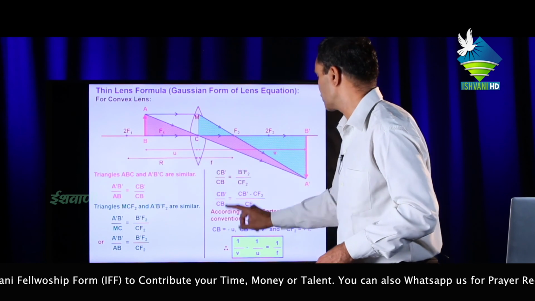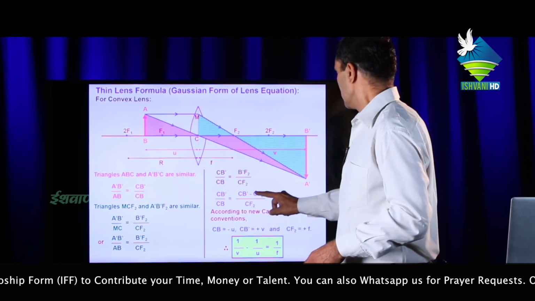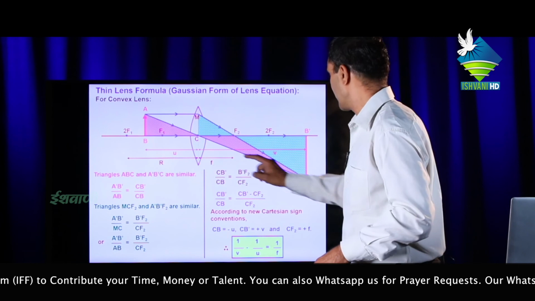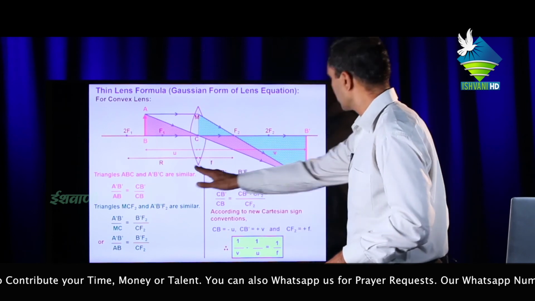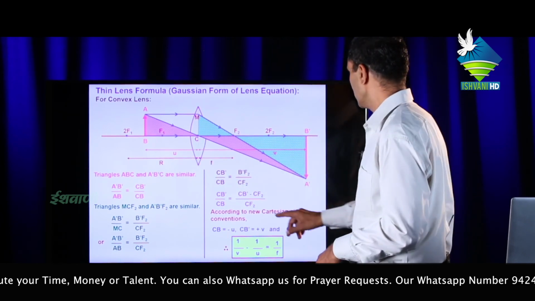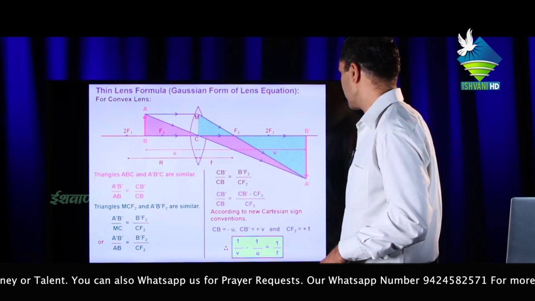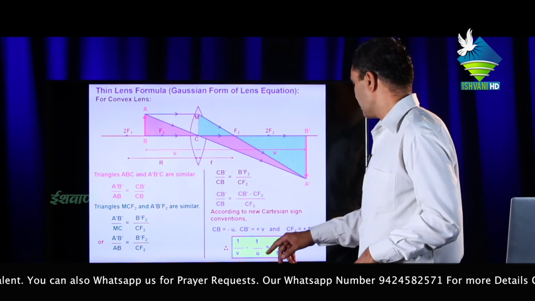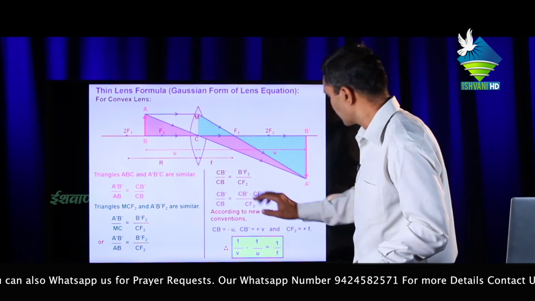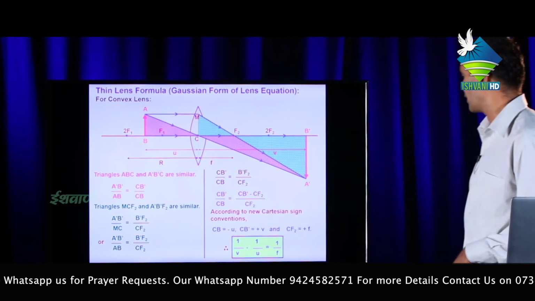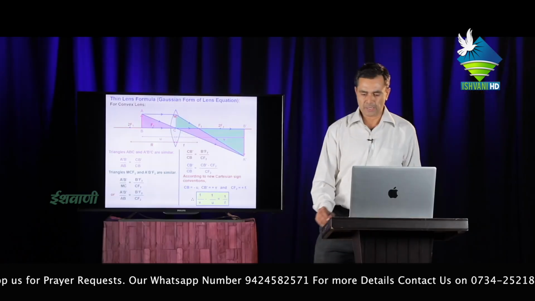CB' means minus U, CF2 is plus F, because it is in the direction of propagation of light, and CB' will be plus V. Putting all values in this equation, we get 1 upon V minus 1 upon U equal to 1 upon F.